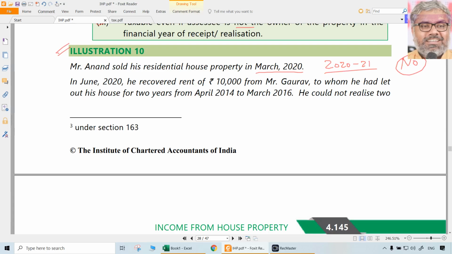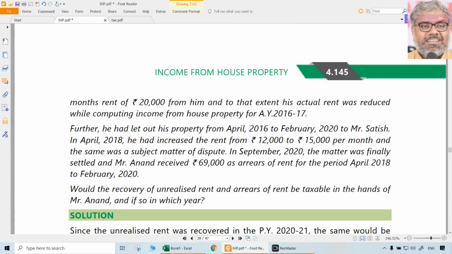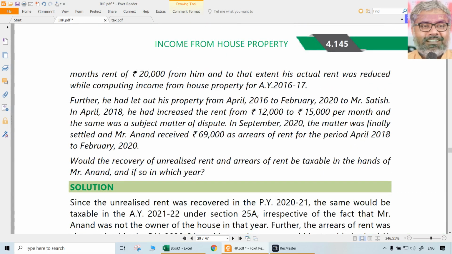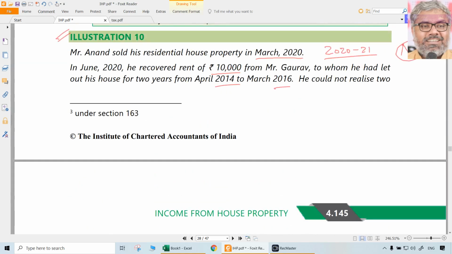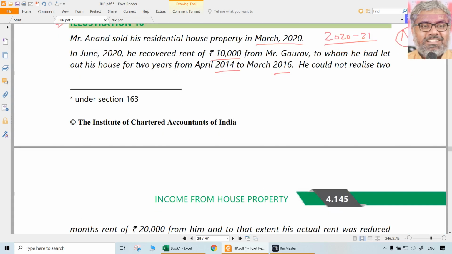In June 2020, he recovered a rent of 10,000 rupees from Gaurav, to whom he had let out his house for 2 years long back, from 2014 to 2016. Whatever happened, that was a past flashback story. He could not realize 2 months rent of 20,000 from him. To that extent, his actual rent was reduced while computing the income from house property for that particular year. We know that when unrealized rent is there, which is genuine, it can be reduced from the actual rent received or receivable, which it did.